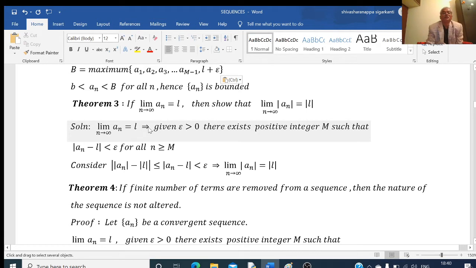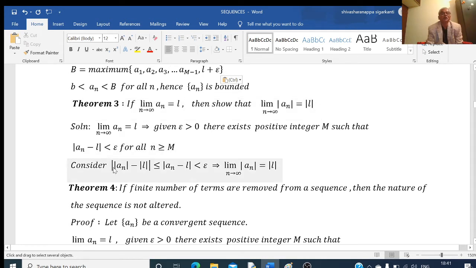Then by the definition, given epsilon greater than 0, there exists a positive integer m such that mod of a_n minus L is less than epsilon. This is true for all n greater than or equal to m. Now I have to show that this tends to this. Therefore, what I need to do here is to show that given epsilon greater than 0, there exists m such that mod of mod a_n minus mod L is less than epsilon. This I have to prove.